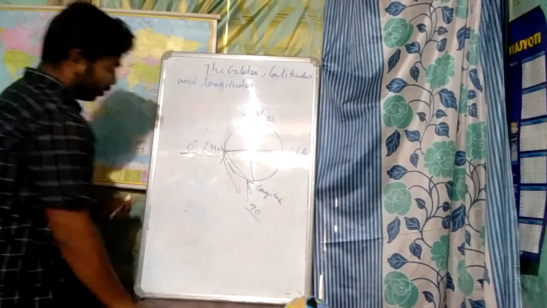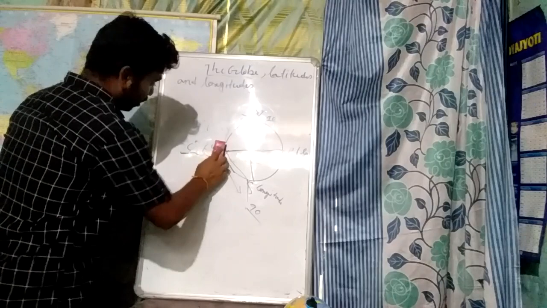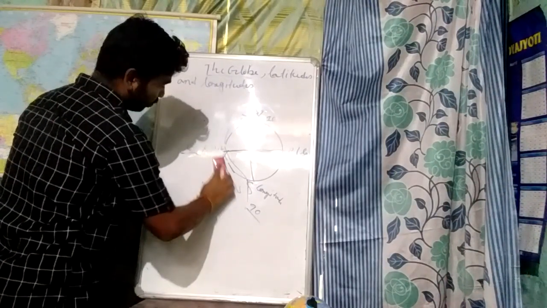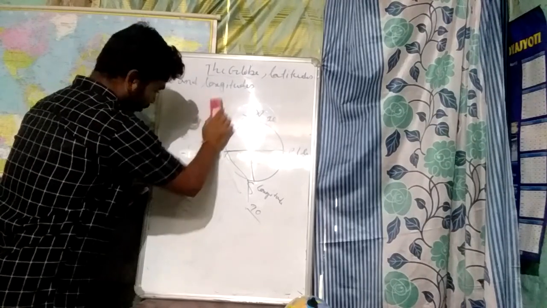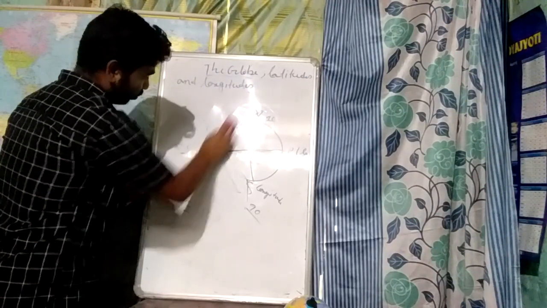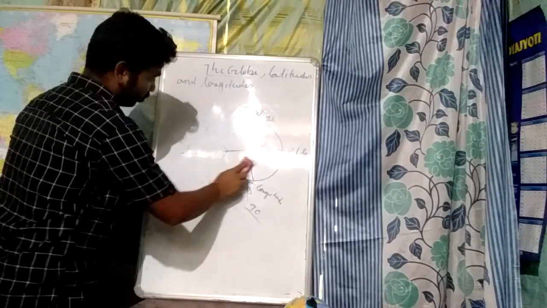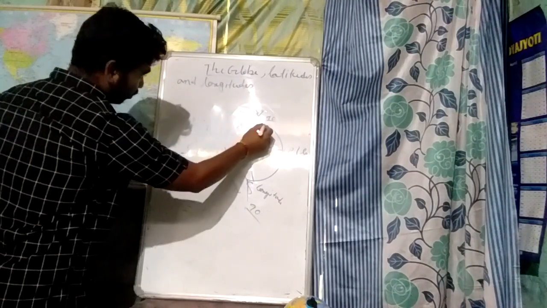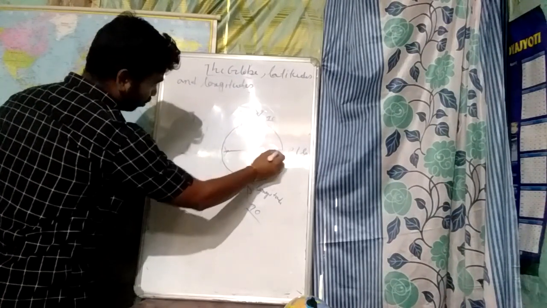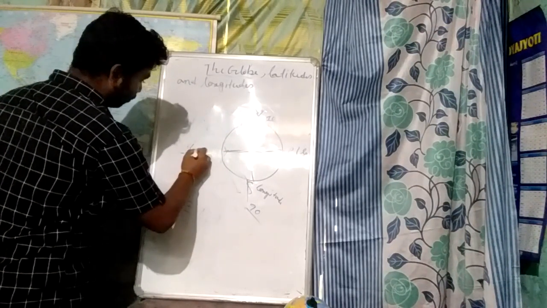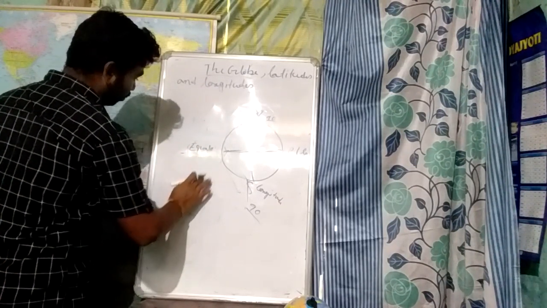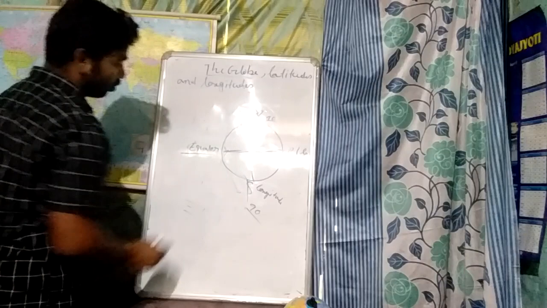Today I discuss some important parallels or latitudes. This is the equator.